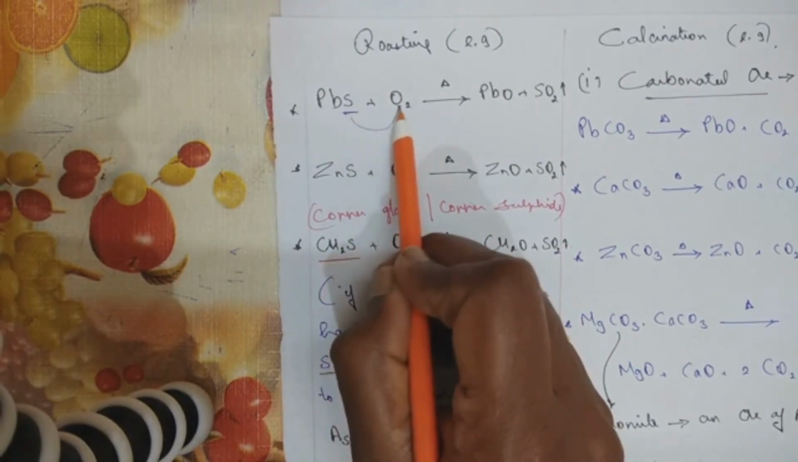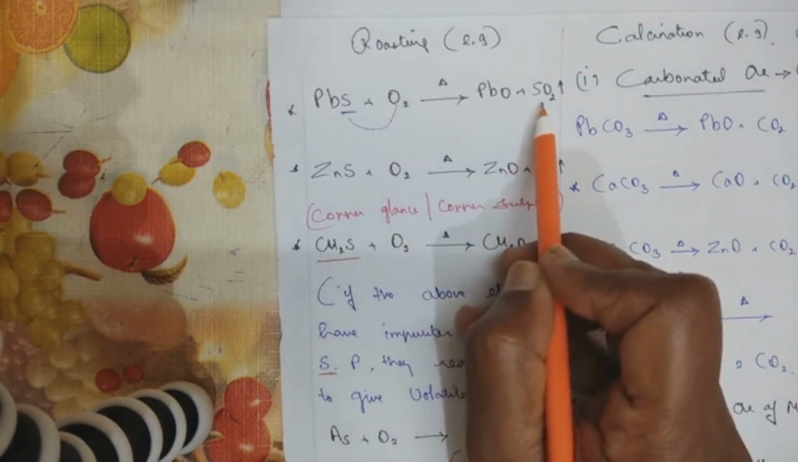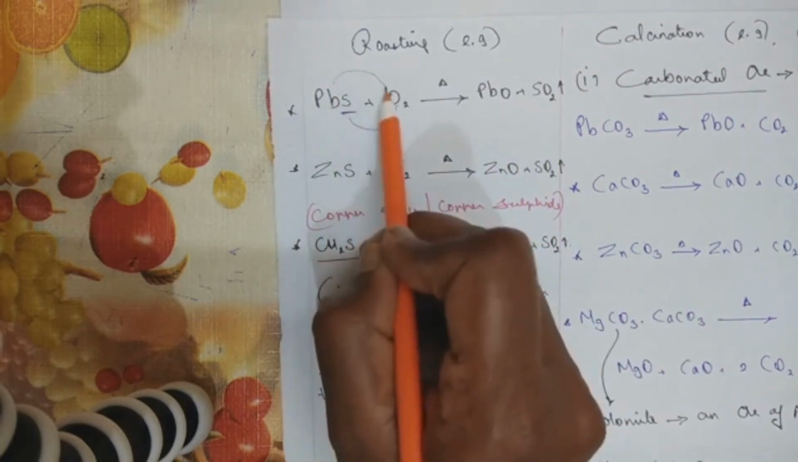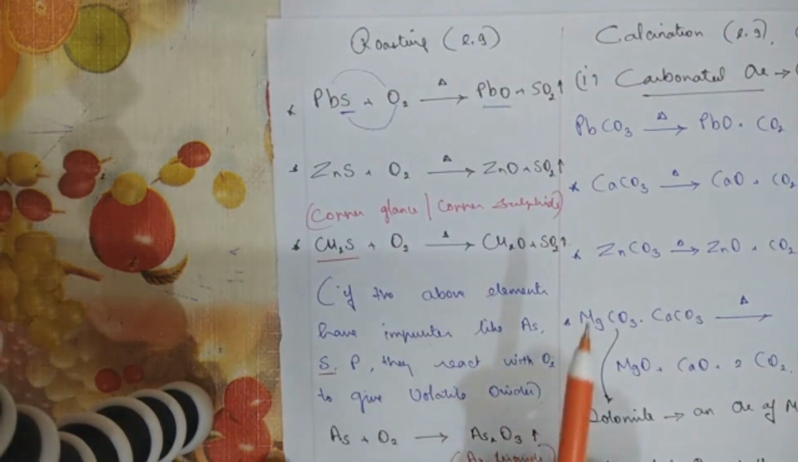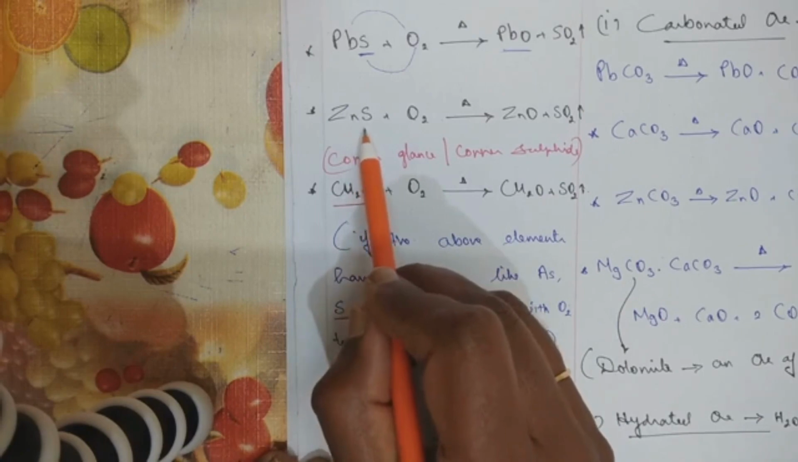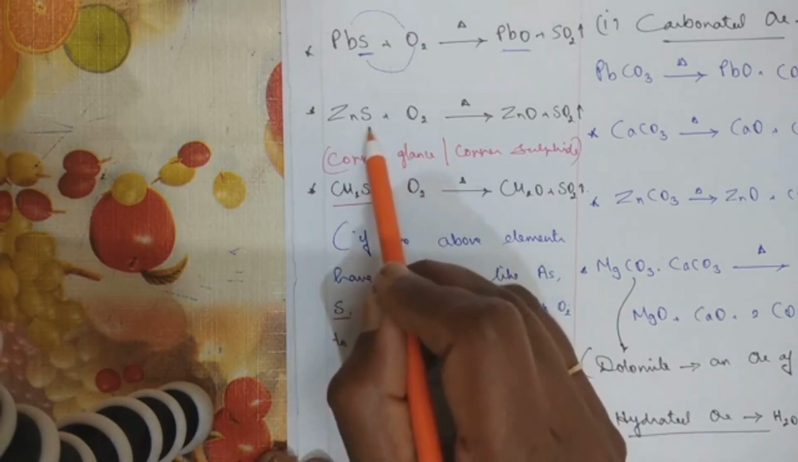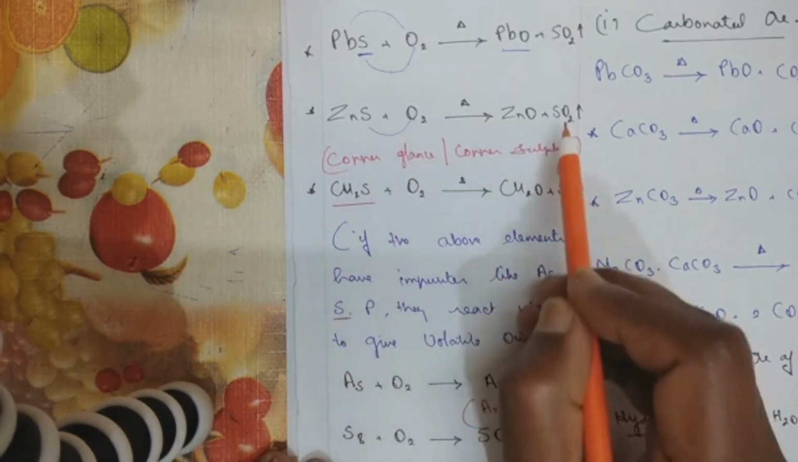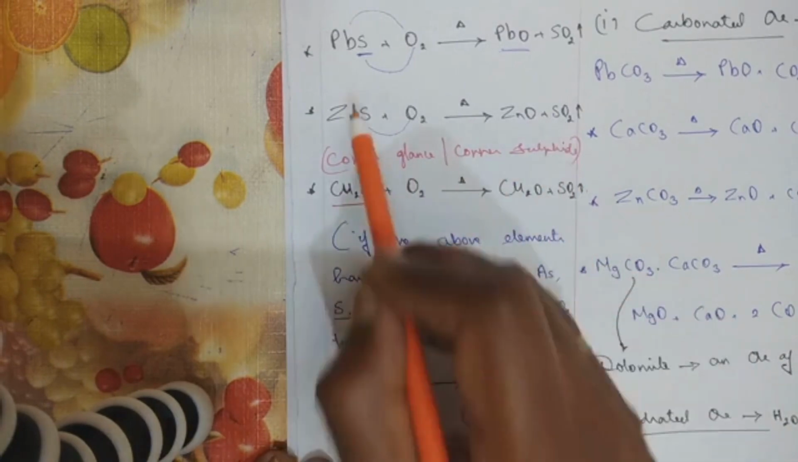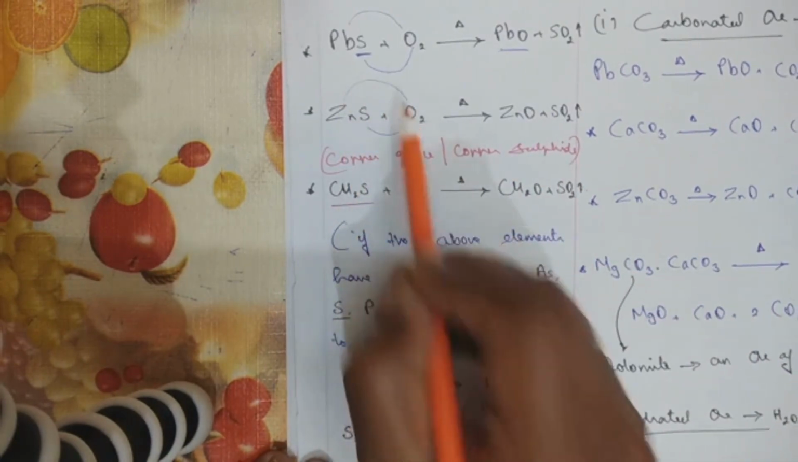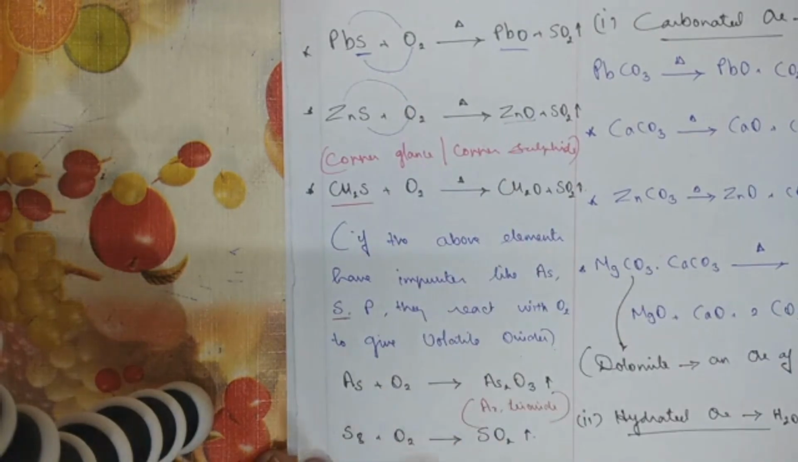This sulfur and oxygen go out as sulfur dioxide. The remaining will put together to form lead oxide. Similarly, zinc sulfide, when you treat it with oxygen, sulfur will combine with the oxygen and go out as sulfur dioxide. Zinc and the leftover oxygen combine together to form zinc oxide.